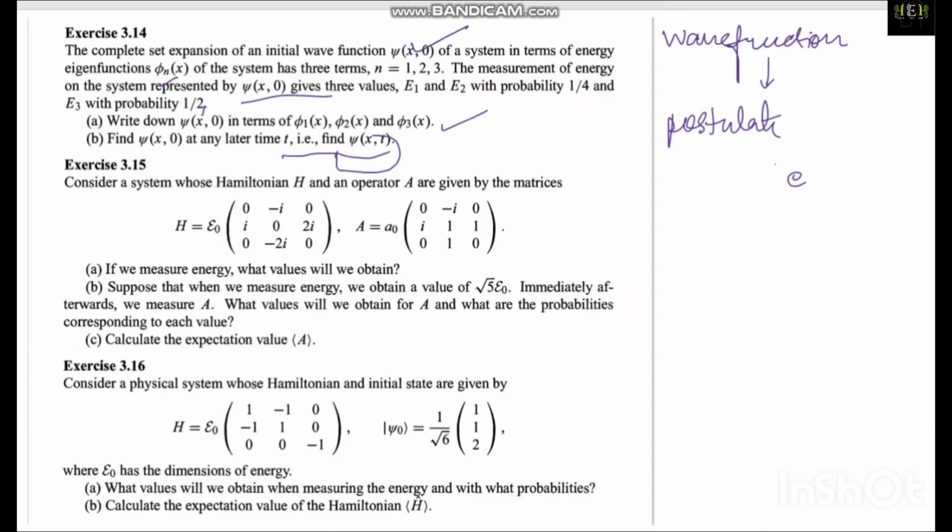Next question. Now see the next question. They are asking about a physical system with a given Hamiltonian, and the initial state is given by this. What values will be obtained when measuring the energy, and with what probabilities? We are measuring the energies and we also have to find the probabilities. Calculate the expectation value of the Hamiltonian. Okay, let's calculate it.